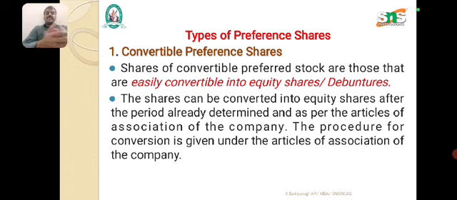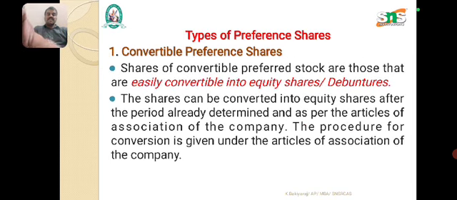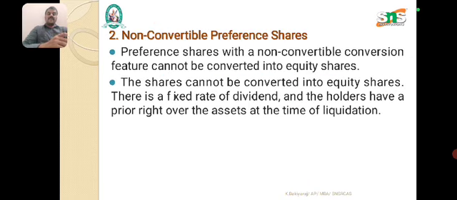And what are the different types of preference shares? There are two different types of preference shares. One is convertible, the next one is non-convertible. What do we mean by the term convertible preference shares? The convertible preferred stock are those that are easily convertible into equity shares or debentures. The shares cannot be converted into equity shares after the period already determined as per the articles of association of the company. The procedure for the conversion is given under the articles of association of the company. That is convertible preference shares.